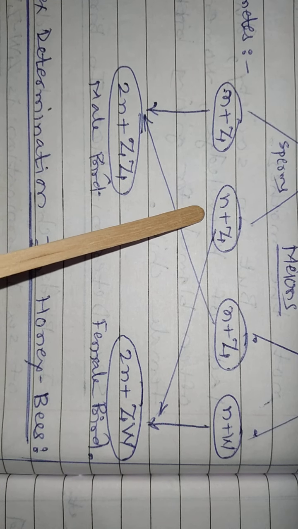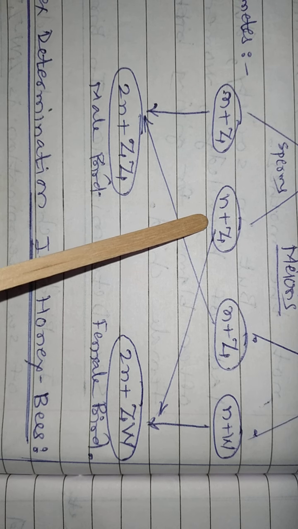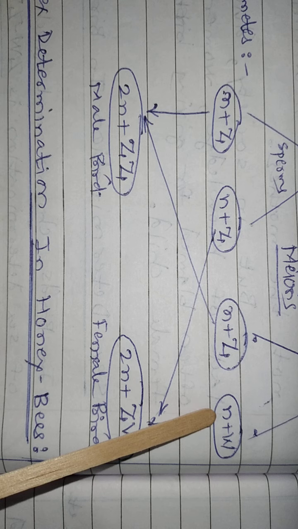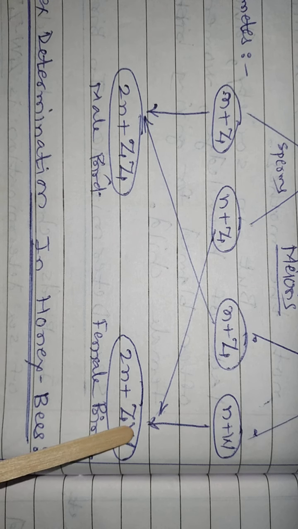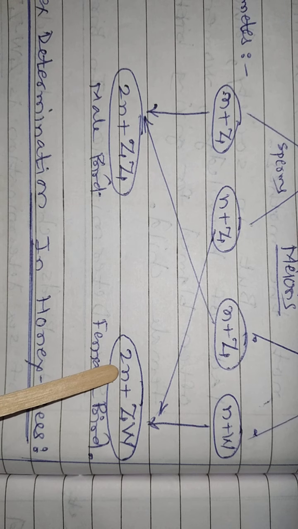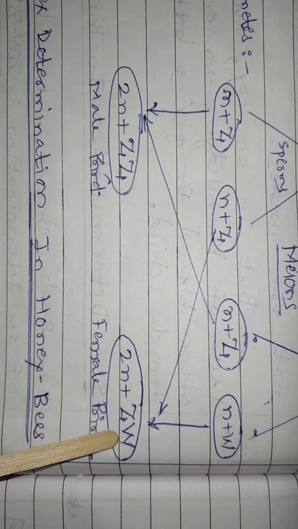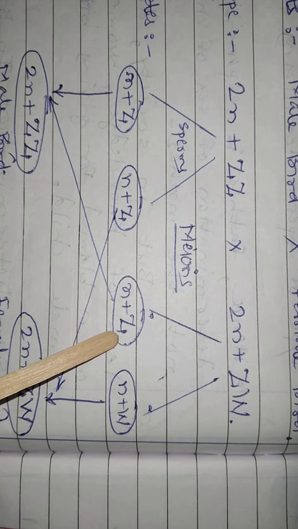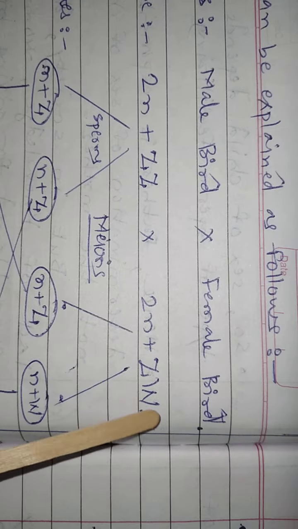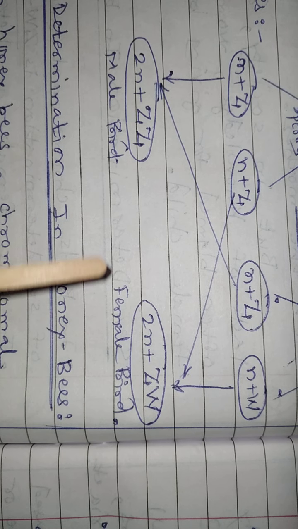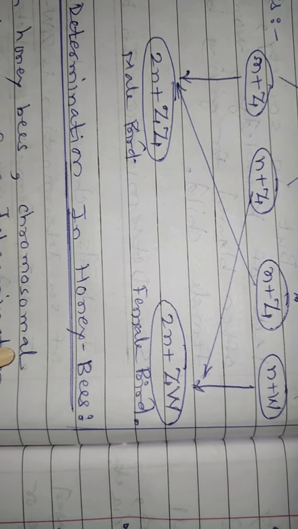While here when sperm containing n plus Z chromosome fertilizes egg with n plus W chromosome, female bird is conceived with genotype 2n plus ZW. That's why here it is egg produced by female bird responsible for determining sex of younger bird.